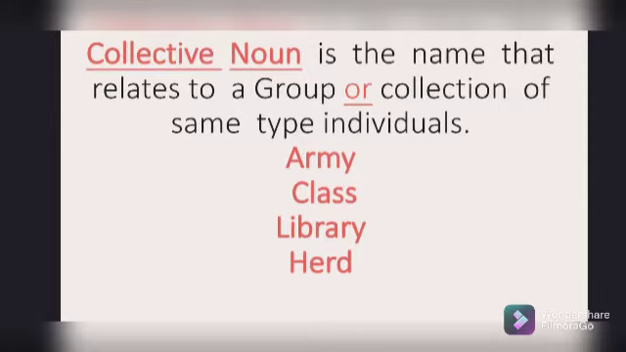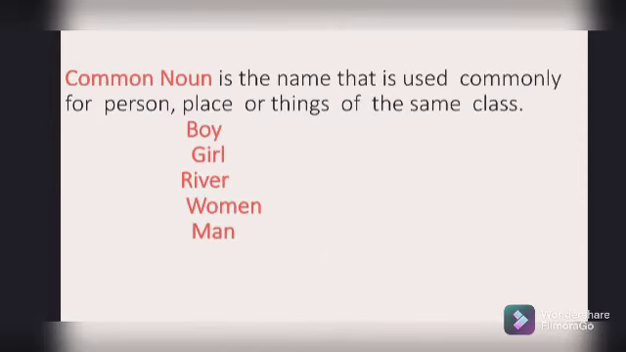Army. Army is a group of soldiers. That's why the word army will be a collective noun. Library. Library is a set of books. That's why it will also be a collective noun. Herd. Herd is a group of cattle. So all these words which show the collection of same type individuals will be called collective nouns.